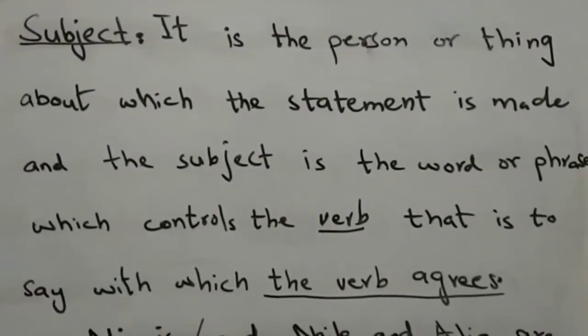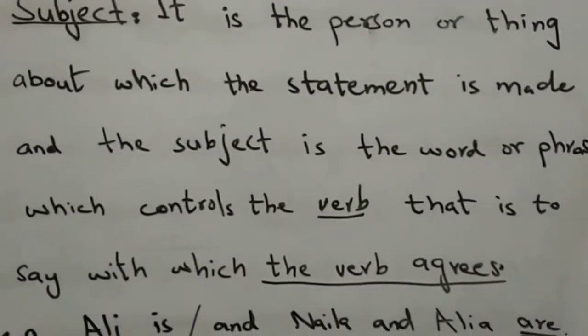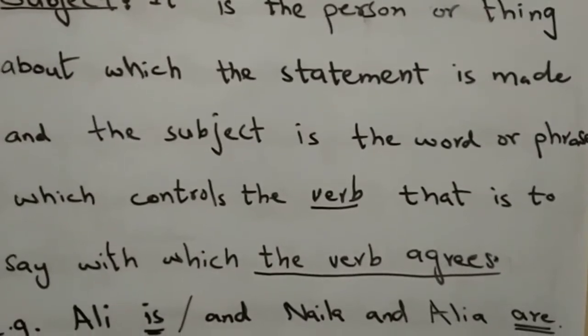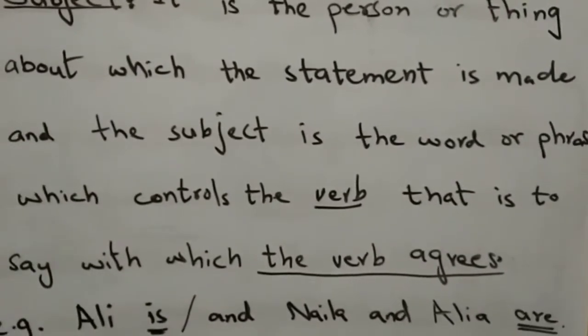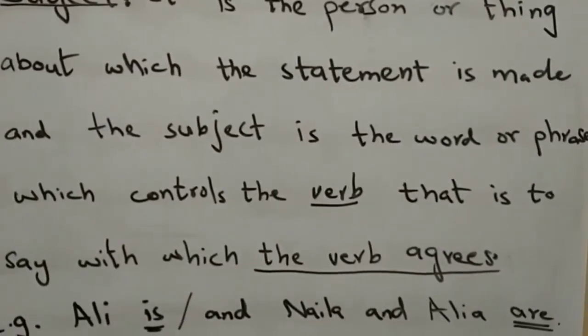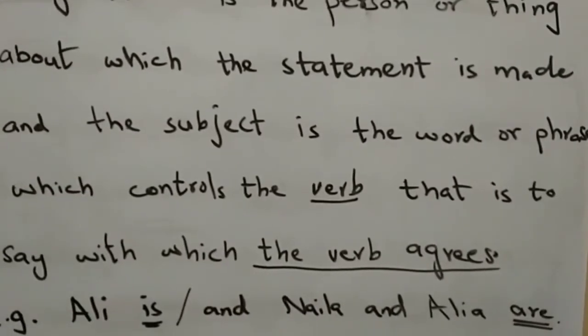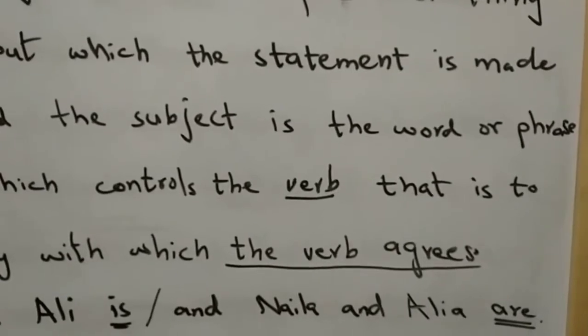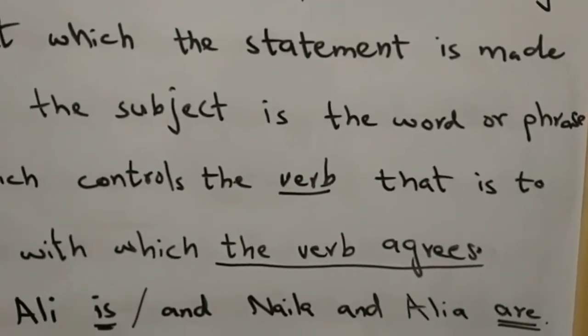So subject is the person or thing about which the statement is made, and subject is the word or phrase which controls the verb. That is to say, that with which the verb agrees. For example, we say Ali is a boy and we say Naila and Alia are girls.